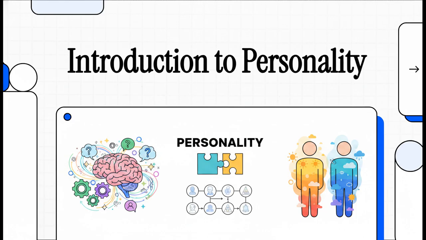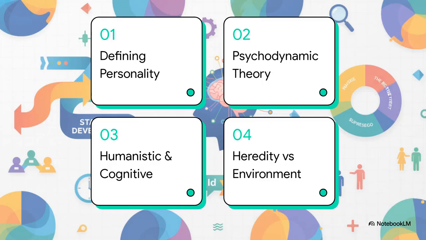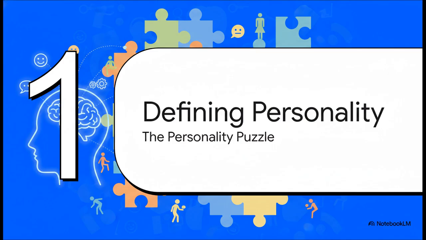So today, we're going to unpack the fascinating theories that explain what makes each and every one of us entirely unique. Okay, let's take a quick look at our roadmap for today. We'll start by defining the personality puzzle itself. Then we'll unpack Freud's psychodynamic theory, followed by humanistic and cognitive theories. And finally, we'll tackle the age-old debate of heredity versus environment. Let's jump right into section 1, defining the personality puzzle.